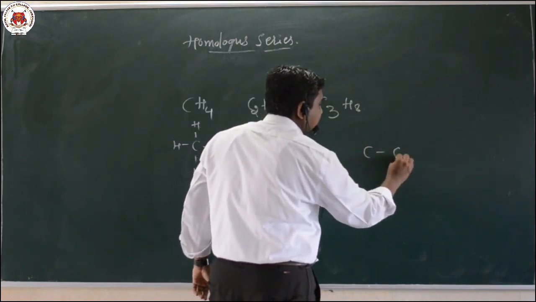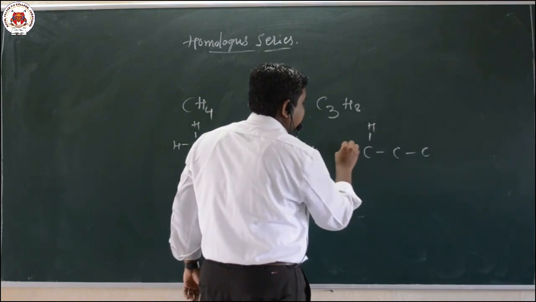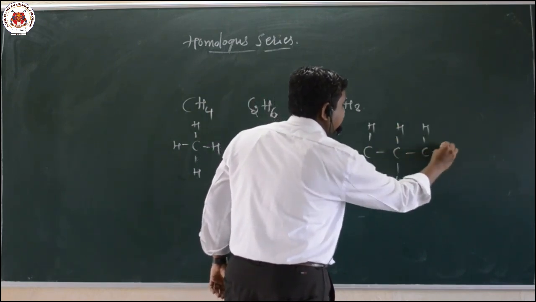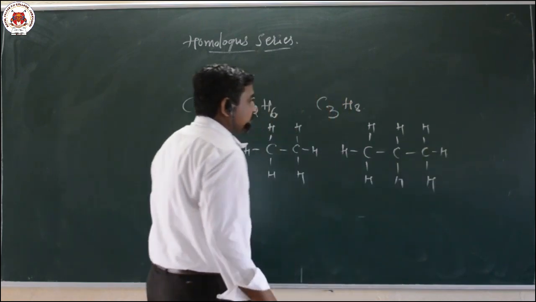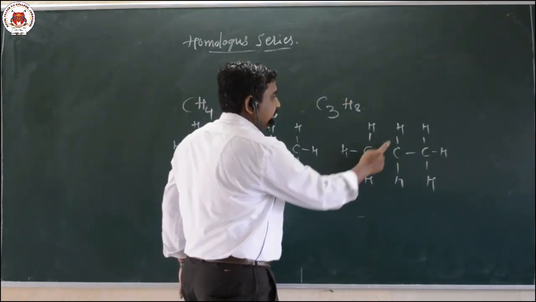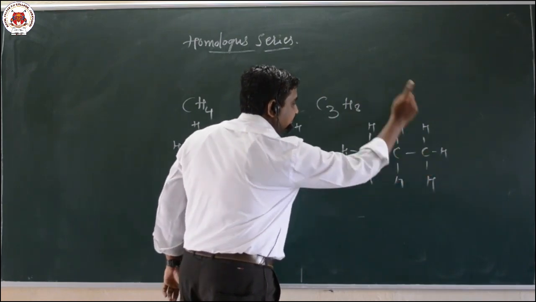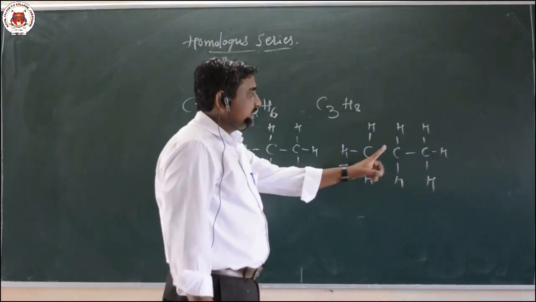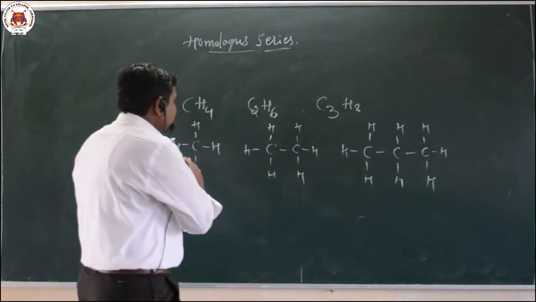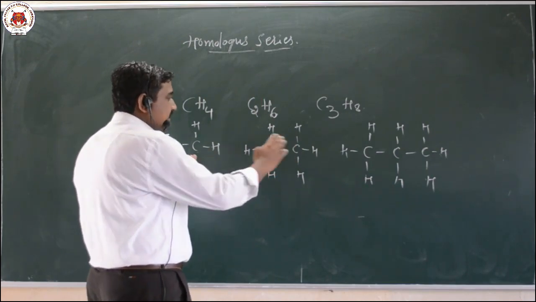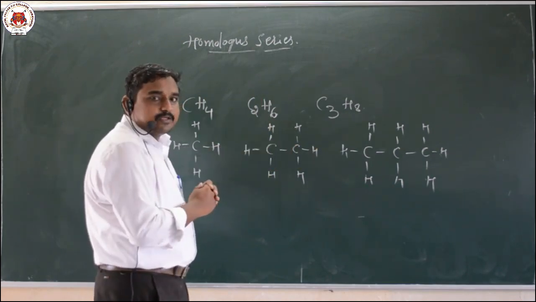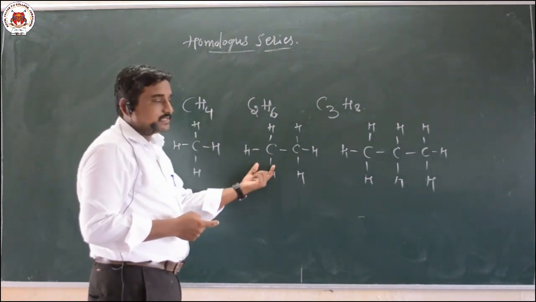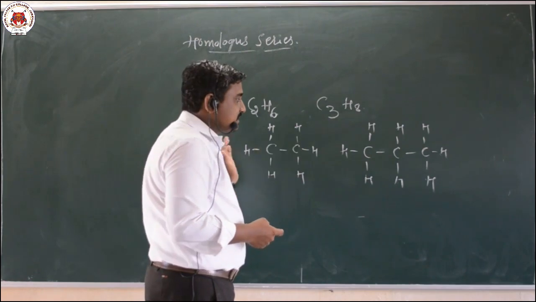Now I will write the structure with H here, and H here. So 1 2 3 4 5 6 7 8, there are 8 hydrogen atoms, and here 3 carbon atoms. These are the series, arranged in a successive manner. Here we have 1 carbon atom, here 2 carbon atoms, and here 3 carbon atoms. These are the successive members.